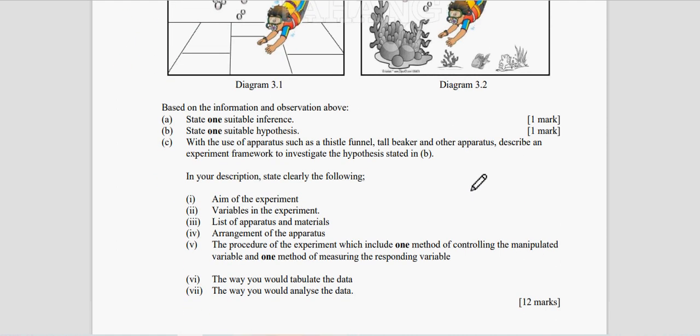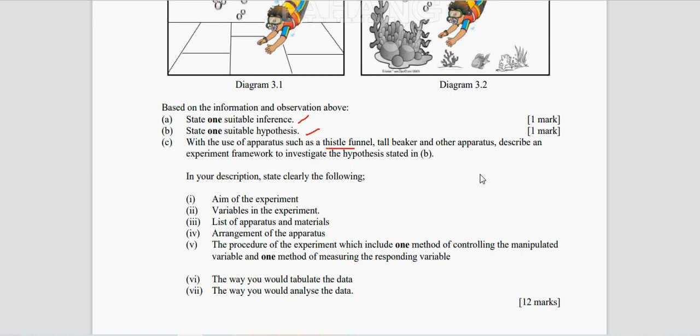So if you look at the question, it is the same as just now. First you need to write your inference. The inference will be: the pressure in liquid is affected by the density of the liquid. And then the hypothesis: the greater the density of the liquid, the greater the pressure in liquid.